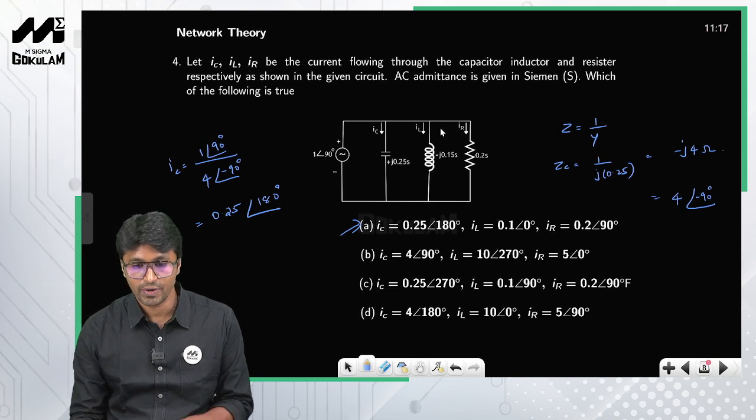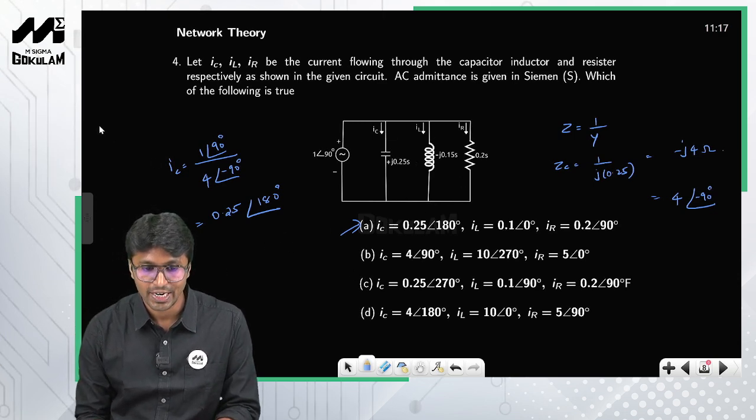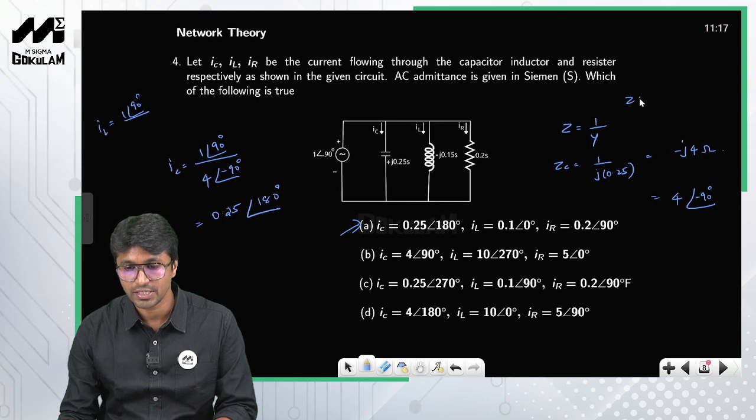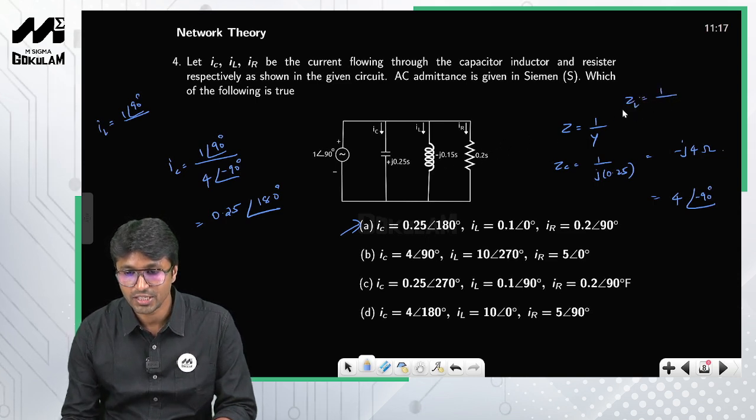I want every one of you to solve the current through the inductor. What will be the current through the inductor? 1 angle 90 degrees divided by the inductive impedance. The inductive impedance ZL is equal to 1 by the inductive admittance, which is given as minus j0.15. So this is nothing but j by 0.15.